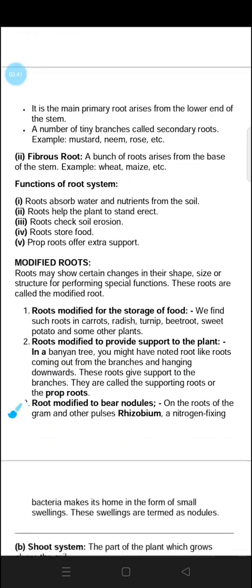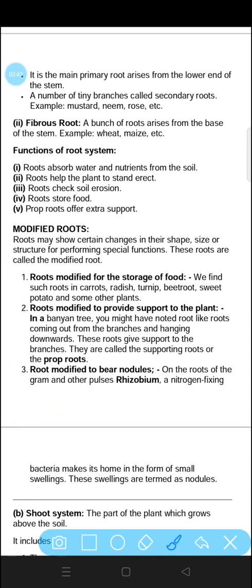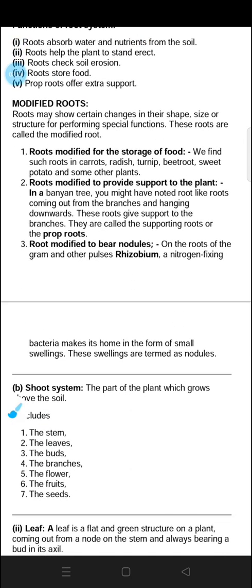Now, the functions of the root system are to absorb water and nutrients, to help the plant stand erect, to check soil erosion, to store food and to offer extra support. Next is modified roots. Roots are modified for storage, for example carrot, turnip, etc. They store food that we eat, provide support and bear nodules, for example Rhizobium bacteria that live in root nodules of leguminous plants.